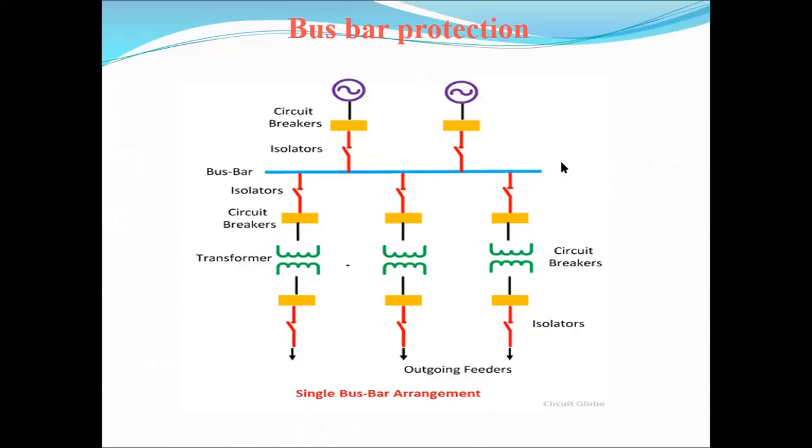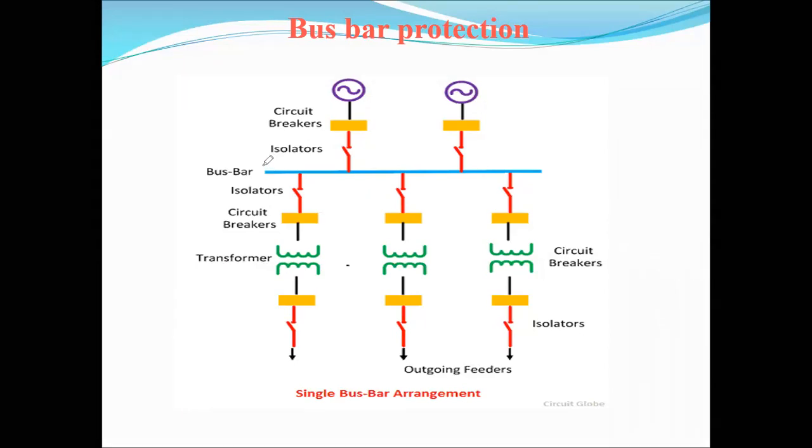This is the bus bar arrangement. This is the schematic diagram of a single bus bar arrangement. This blue color line indicates the single bus bar system. This bus bar is connected to the incoming and the outgoing feeder lines. This is feeder line 1, this is feeder line 2. These are the outgoing feeders and this is the incoming feeder.